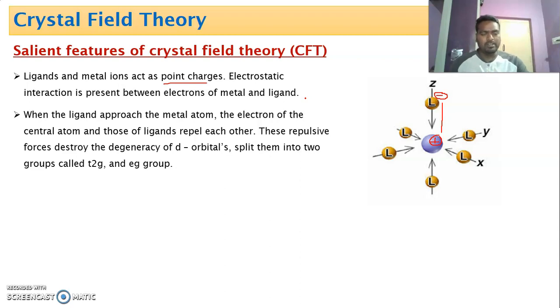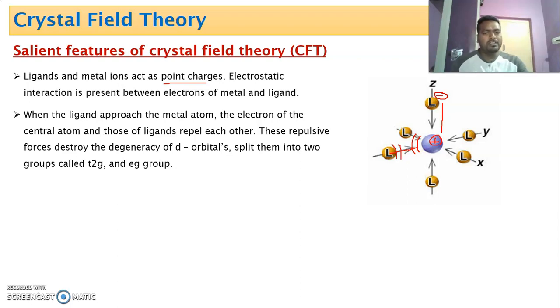And the second postulate is, when ligand approaches the metal ion, in metal ion also valence electrons are present, and in ligand also valence electrons are present. When the ligand comes near to the metal ion, a repulsion takes place.